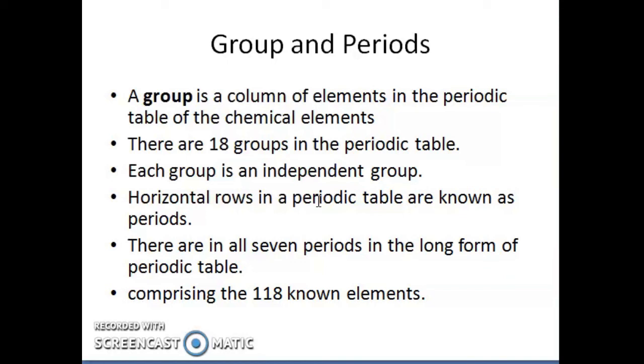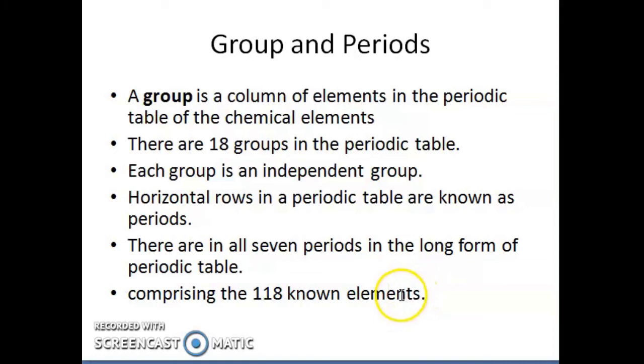And the horizontal rows in the periodic table are known as periods, and there are 7 periods in the long form of the periodic table, which has 118 known elements in total.